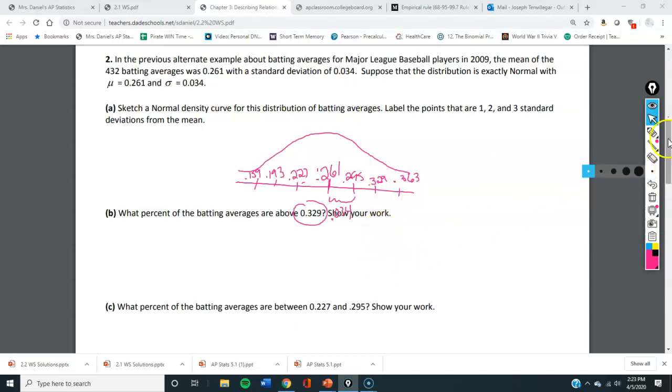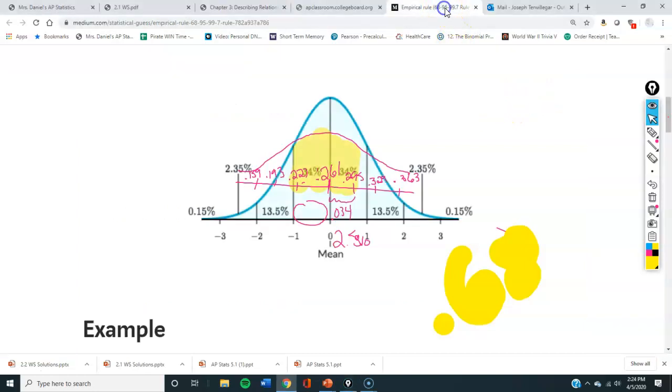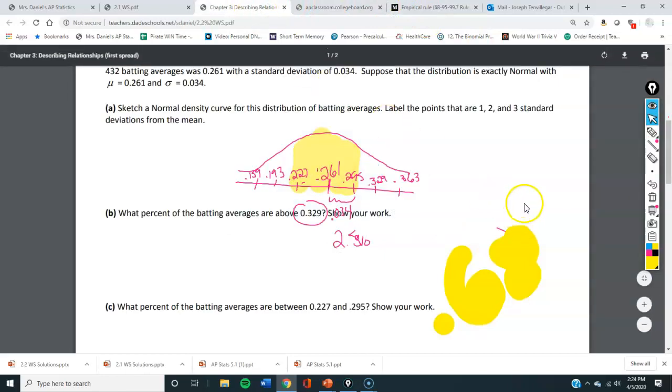All right. How many hit between 0.227 and 0.295? Well, that's one standard deviation. So right away you should be like, that's 68%. And that's by the empirical rule, right? One standard deviation, empirical rule. If you forget that, remember 68, 95, 99.7, right?